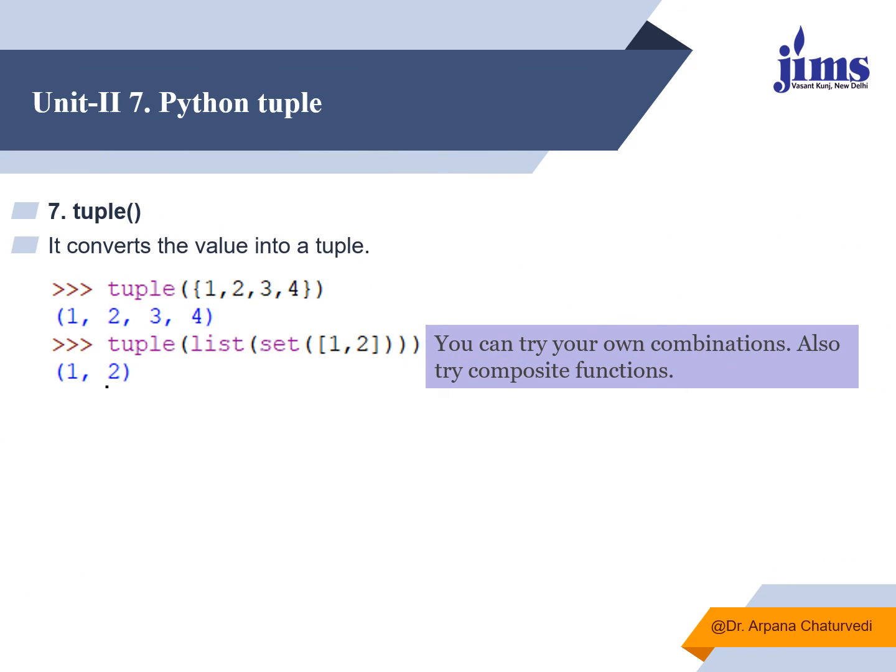Tuple, you can convert a value into tuple also. We have passed 1, 2, 3, 4. It has converted into tuple. There is no curly bracket over here. You can try your own combinations also. You can use composite functions, like converting this set into a list. This is a set which you want to convert into a list. So you can write in this way also.